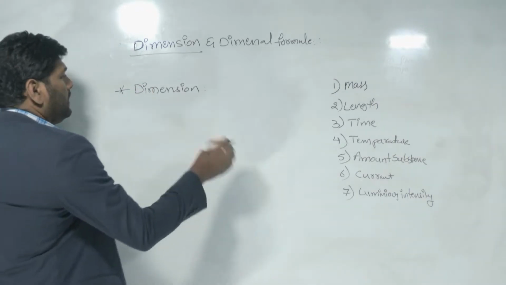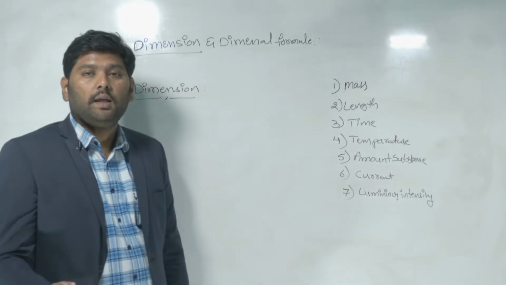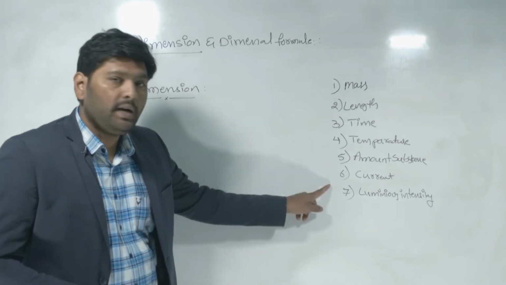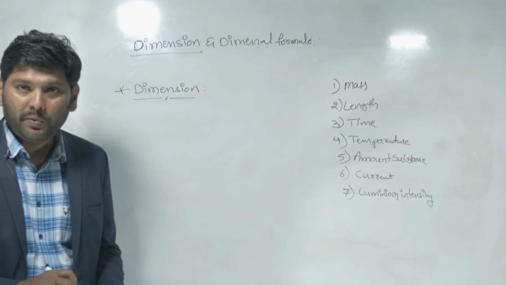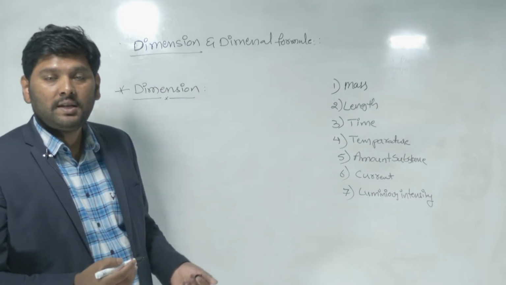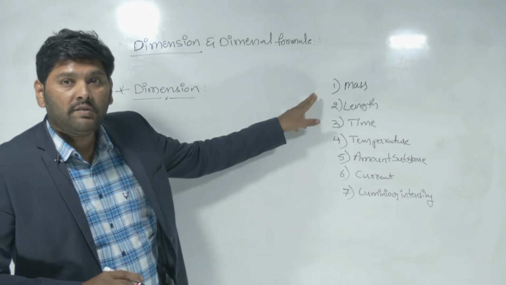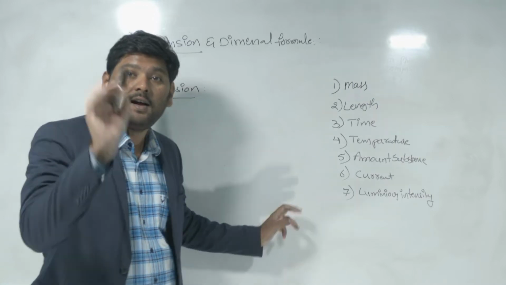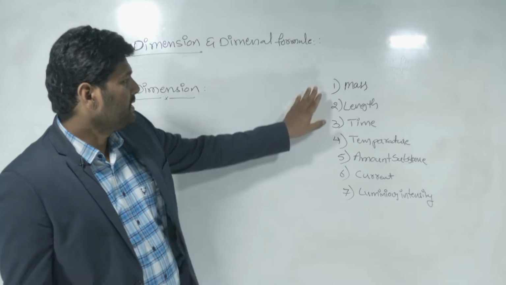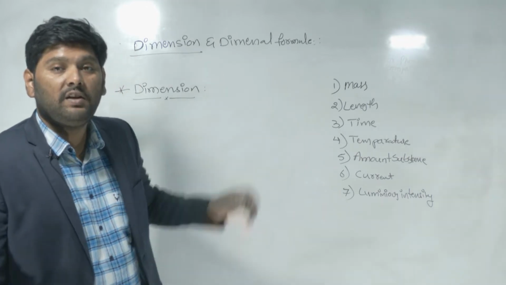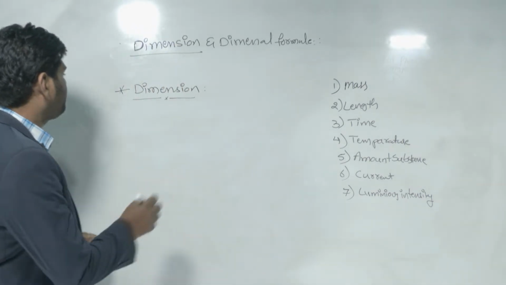Then what is meant by dimension? Coming to this point, dimensions means the 7 fundamental quantities are called dimensions of the physical world. Got my point? Dimensions are nothing but the 7 fundamental quantities, called dimensions of the physical world. Simply, these are the dimensions for the physical world.